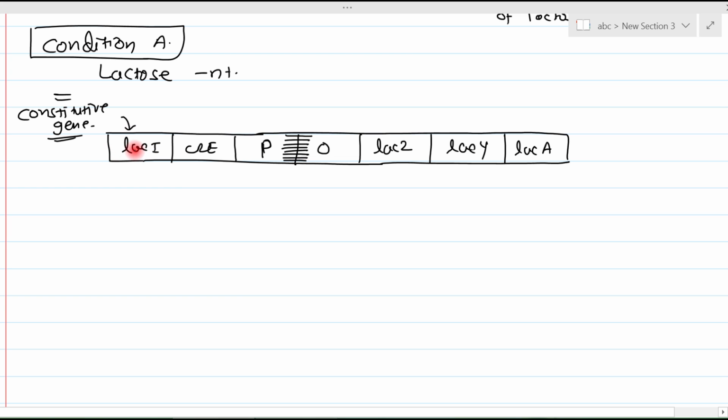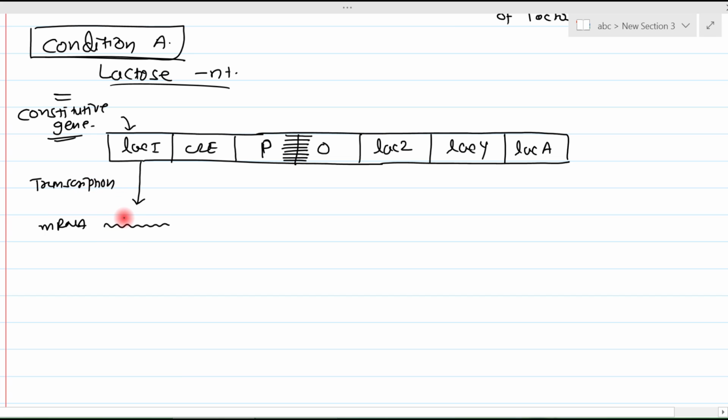So the lacI gene is always expressed irrespective of any condition. As in this condition lactose is absent, it does not have any effect on the lacI gene. It is always being expressed. That means this lacI gene is creating mRNA by the process of transcription.